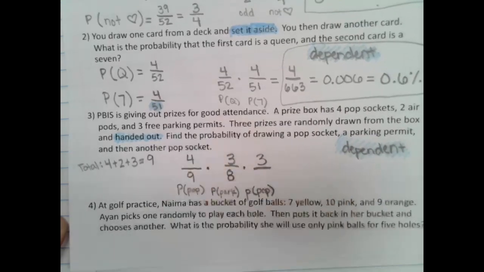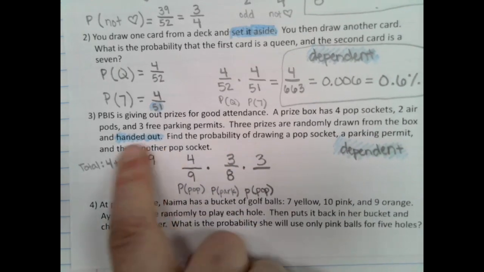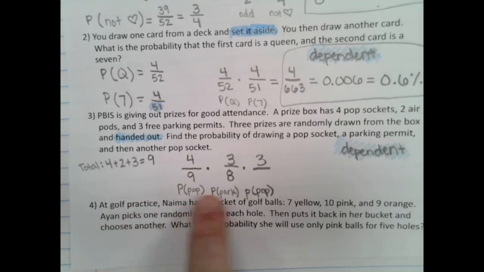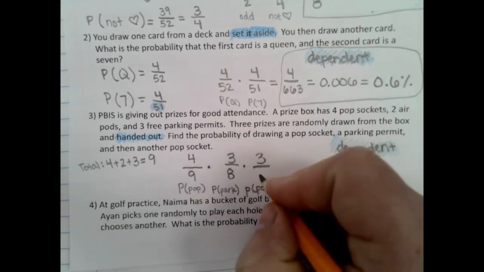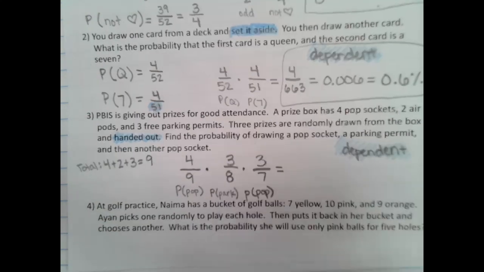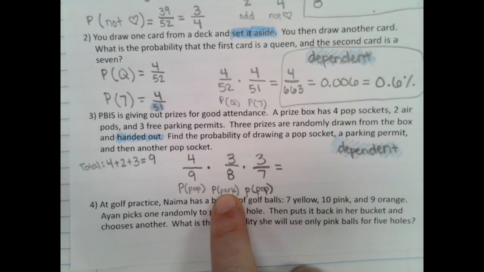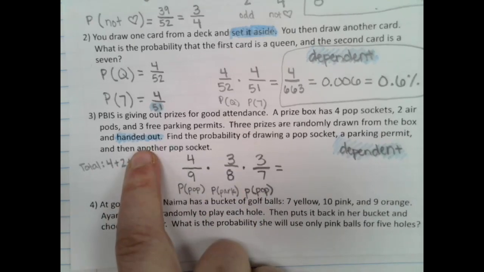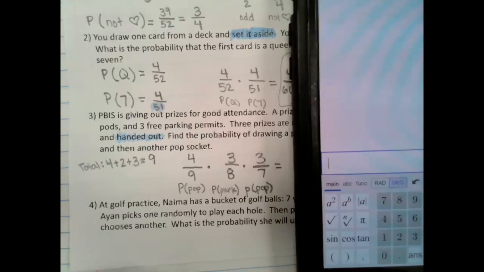Because one of those pop sockets was given away. From the overall bin, we had 9 things total. I gave away 2 things. How many things are left? 7. So we're finding the probability of drawing a pop socket, parking permit, and a pop socket. Because we're handing those things out, it's not refilling in between, it's not resetting, it's dependent.